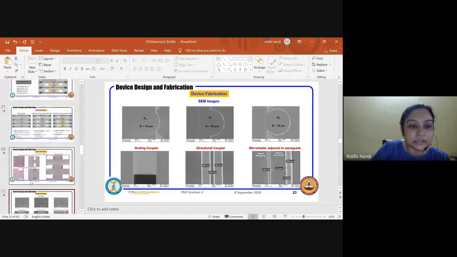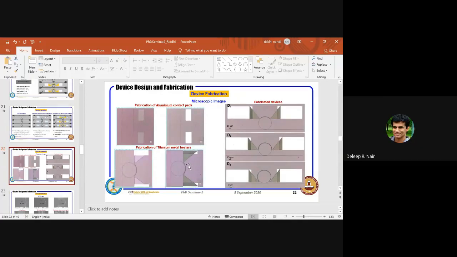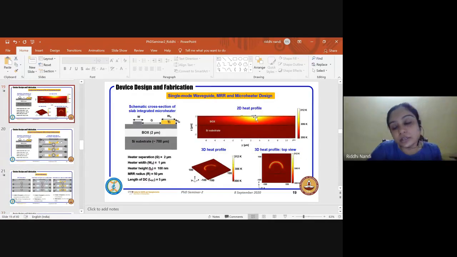A buried heater? No, I have not done that, but Ramesh had done some simulations for his study. It was slightly better, because you need to heat less of the slab. Here this slab also gets heated, so efficiency-wise it will be slightly better.